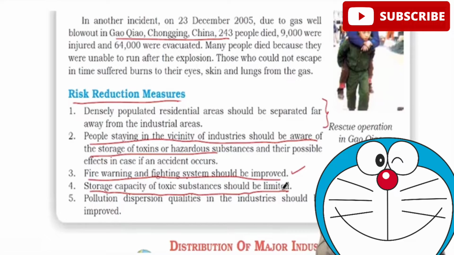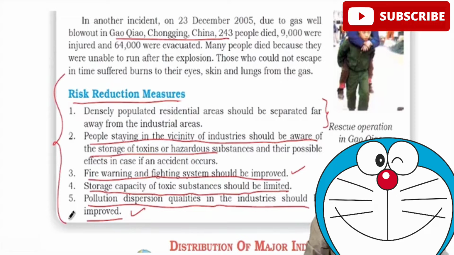If India had also followed proper guidelines where the methyl isocyanate would have been produced only before its use, then India wouldn't have seen that tragedy. So we call this ignorance, which led to the death of a lot of people. Pollution dispersion qualities in the industries should be improved. That is, even when there is no disaster, pollution from these industries can create more problems for the natural environment around. So it's very, very important for us to look at these risk reduction measures.